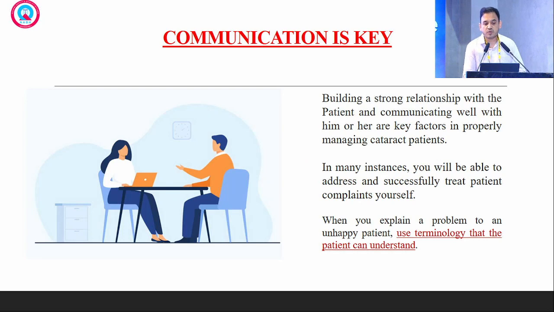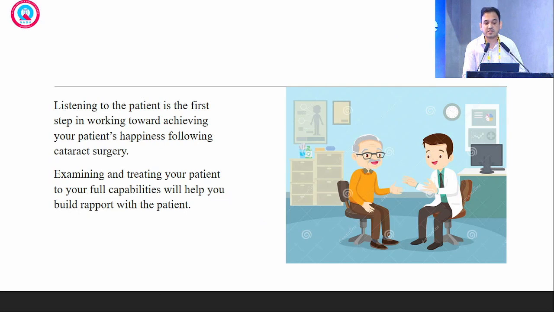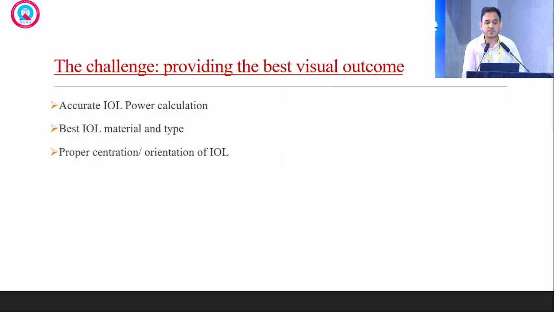So in the post-operative period, in this type of dissatisfied or unhappy patient, communication is the key. Use terminology that the patient can understand, and listening to the patient is very important, because it is the first step in working towards achieving a patient's happiness following cataract surgery. So the challenge is providing the best visual outcome with accurate IOL power calculation on biometry, choosing the best IOL material and type, and proper centration and orientation of the IOL.